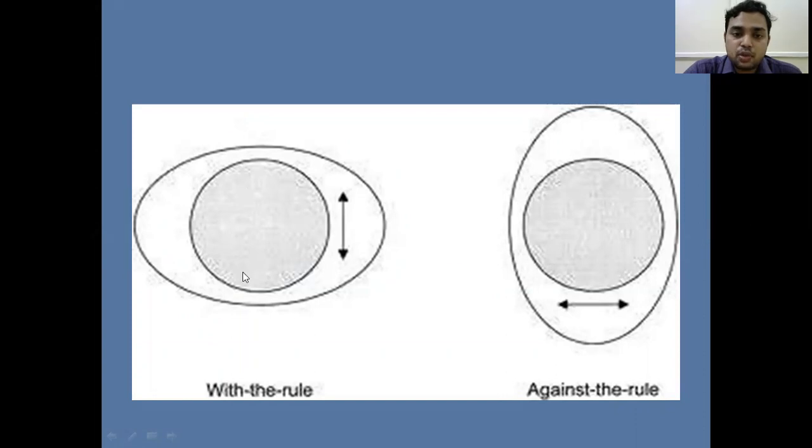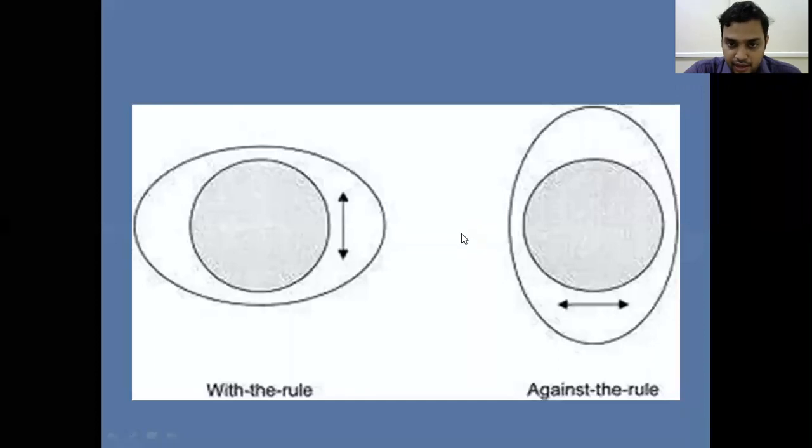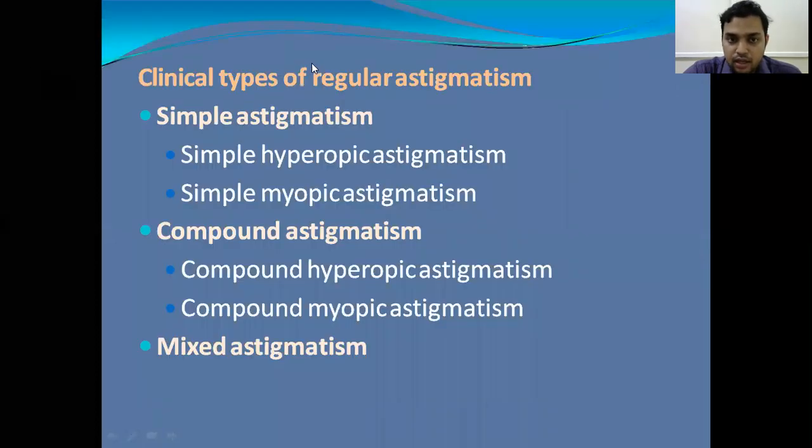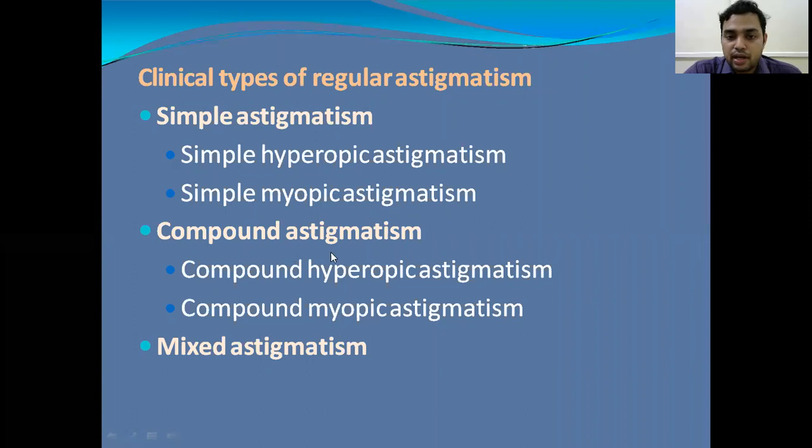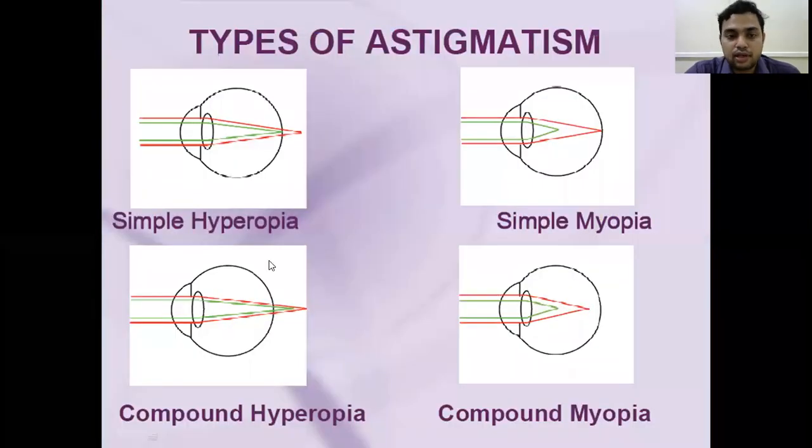The vertical meridian is more curved when compared with the horizontal meridian. In against the rule, this is the horizontal meridian, this is the cornea, it is more curved when compared to the vertical meridian. So this is about the two types of regular astigmatism, with the rule and against the rule. Coming to the clinical types, I already said there are three types: simple astigmatism, compound astigmatism, and mixed astigmatism. Simple includes simple hyperopic astigmatism and simple myopic astigmatism, and compound includes compound hyperopic astigmatism and compound myopic astigmatism. Mixed type, I will tell you about the mixed type.